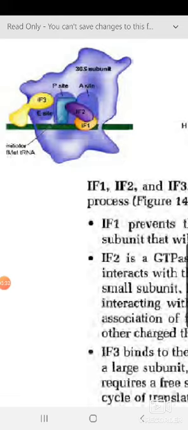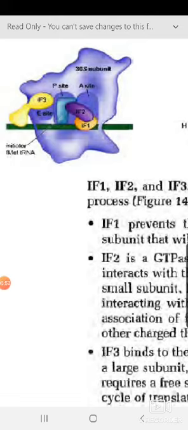In the beginning, we can find that IF3, initiation factor 3, comes and binds at which position? At the E site. This is the exit site, but this is also the site where the bigger subunit comes and joins. Kind of a hinge, you can imagine like that. This is the joining point.